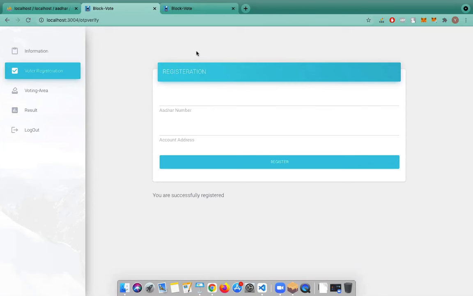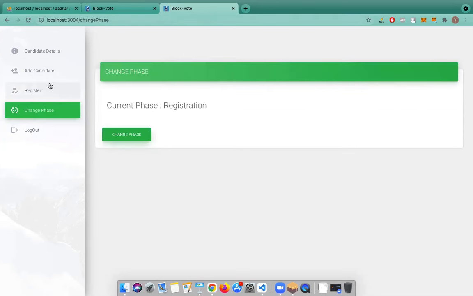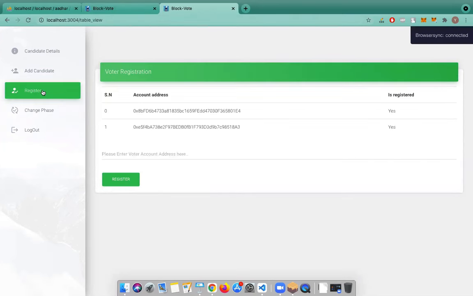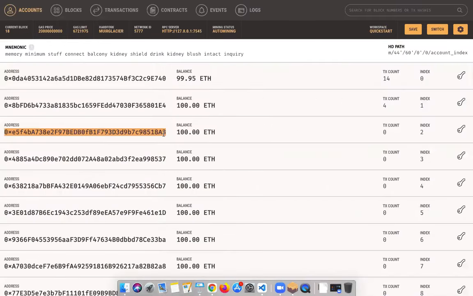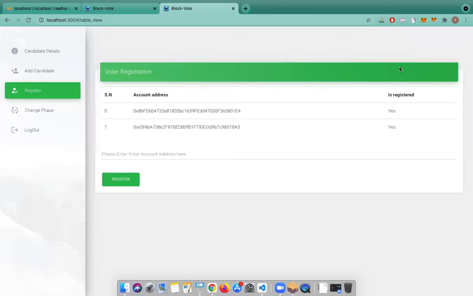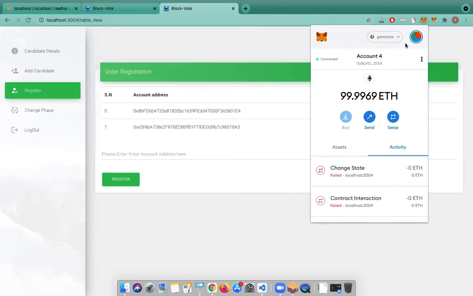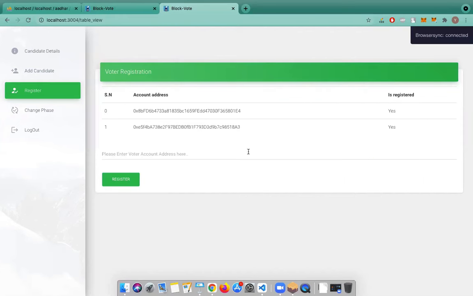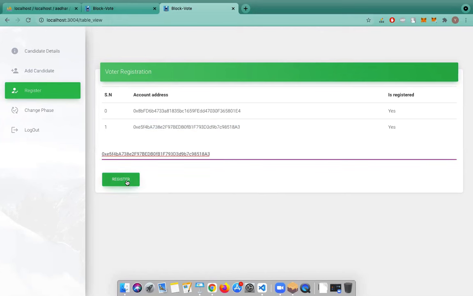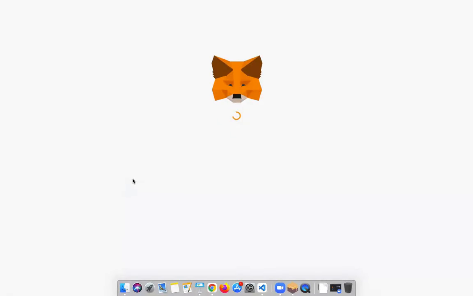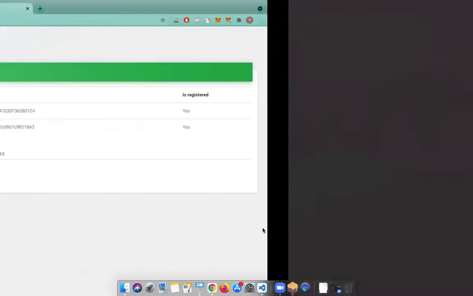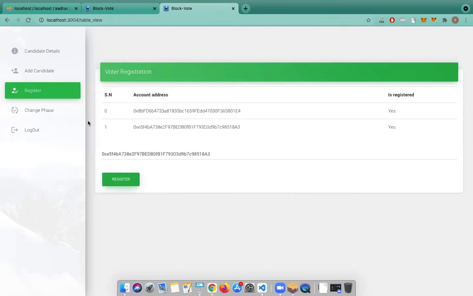Now, moving on towards the registration section, we will go to the registration phase. So this is the latest entry that we have received. We can check it by the last three digits, 883 and 883. Now, as an admin, I will register this account as a voter to conduct further negative validations. I will change the account to the admin's account, and then I will register this account address. We'll click on the registration button and confirm the transaction, and yes, the account has been registered.